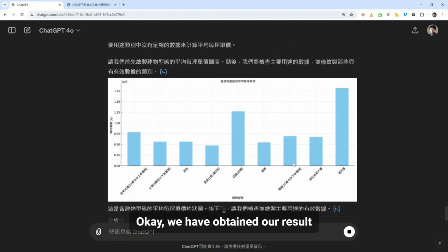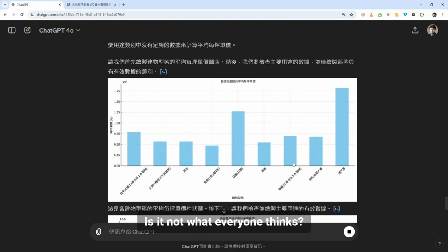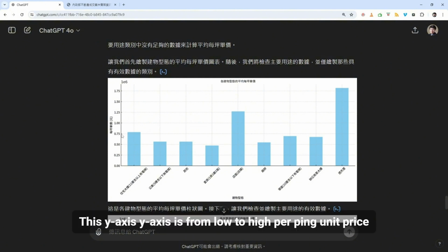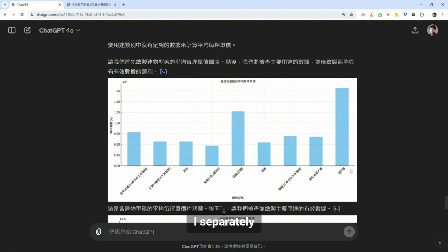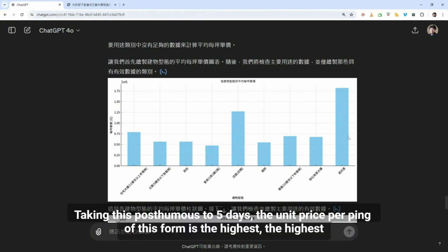Okay, we have obtained our result. Let's see what kind of results. Is it not what everyone thinks? Is it the same, or is the difference very large? Let's take a look at the one on the left. The y-axis is unit price per ping from low to high, and the x-axis shows the building forms. Let's take a look at the highest one. This form has the highest unit price per ping.